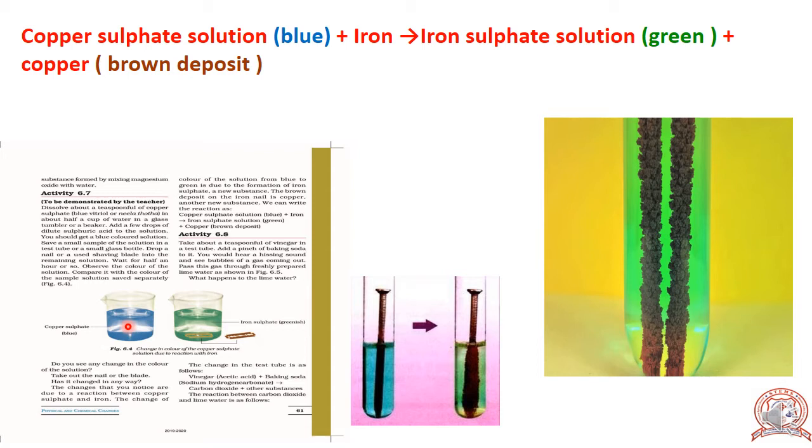So take 100 ml of water in a beaker. Dissolve 1 teaspoon of copper sulfate in it. Add a few drops of dilute sulfuric acid to it. You will get a blue colored solution. You can see in this picture. Divide the solution into 2 beakers.